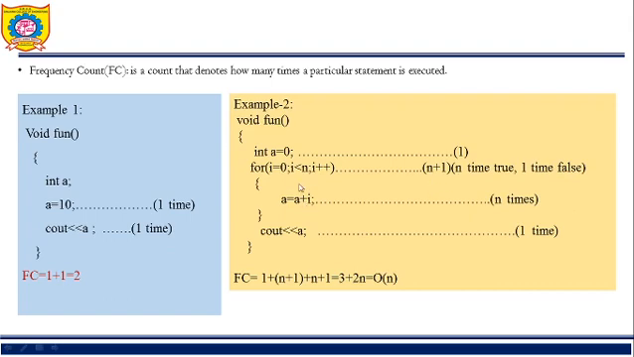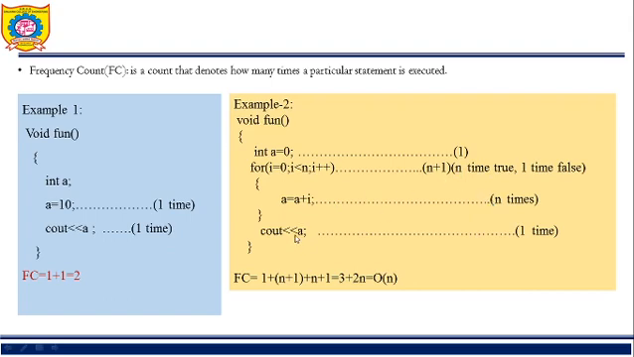Okay. Then under the for loop there is one statement, that is a is equal to a plus I. How many times will this statement execute? This statement will execute if the condition in the for loop is true. How many times does the condition in the for loop become true? It is true for n times. So this statement will execute n times.